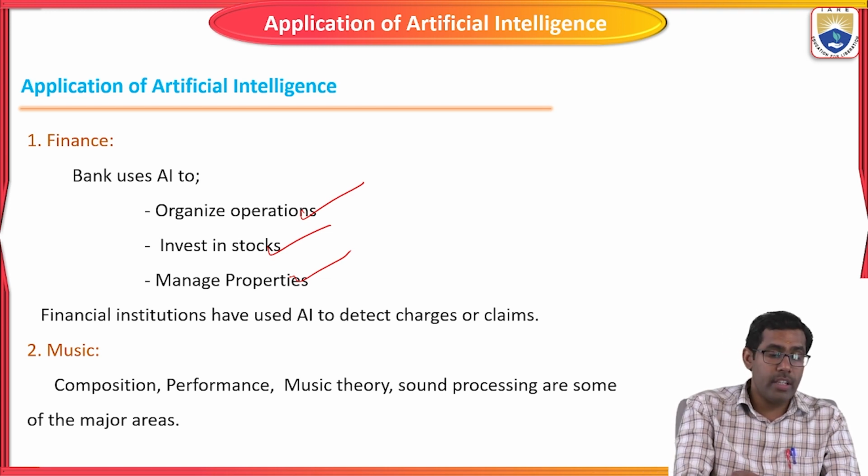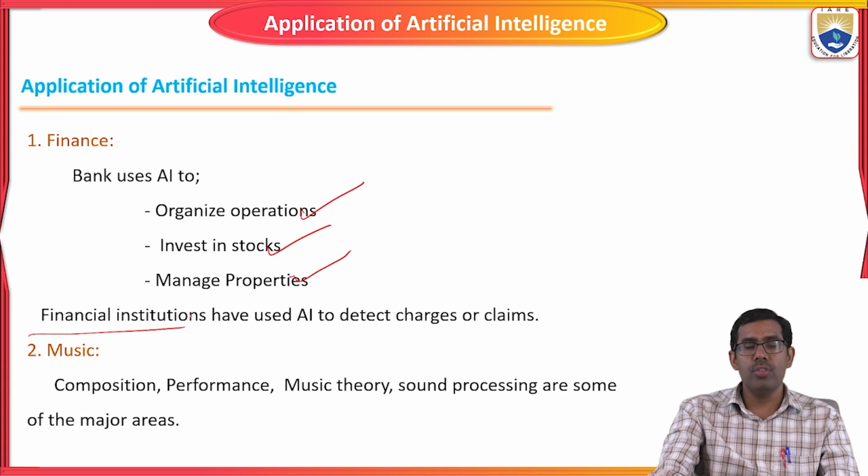Okay, so some financial institutes have used AI to detect charges and claims. And nowadays, we are paying various taxes for various goods. Based on those goods, they are going to detect the charges, or how we are going to pay the particular amount for the particular goods. For that also they are going to use artificial intelligence concepts.